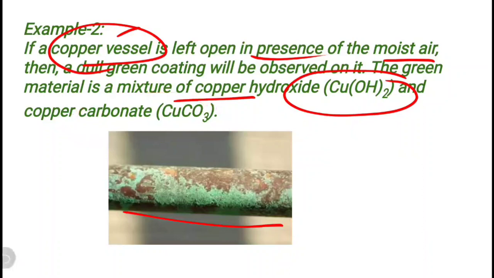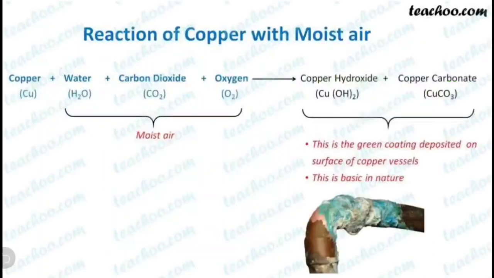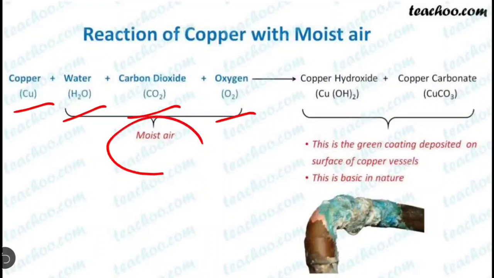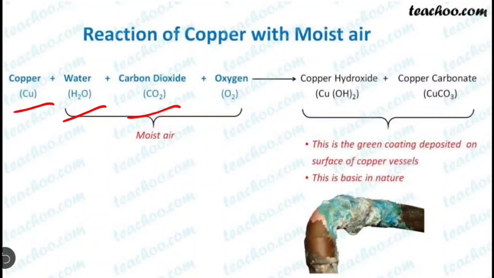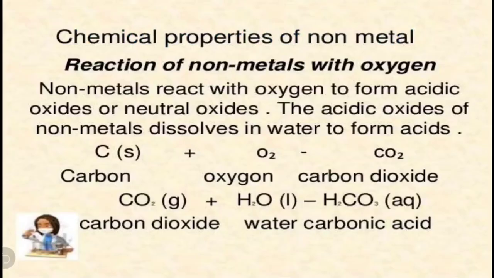Copper reacts with water, carbon dioxide and oxygen present in the moist air, and forms copper hydroxide and copper carbonate. This is the green coating deposited on the surface of copper vessels, and this is also basic in nature. As I told you, metals form metallic oxides that are basic in nature.